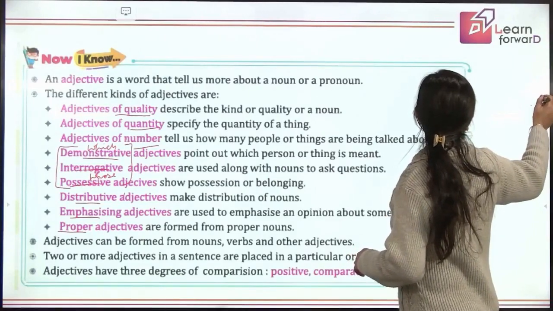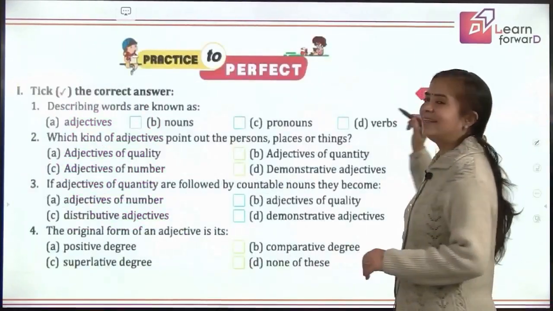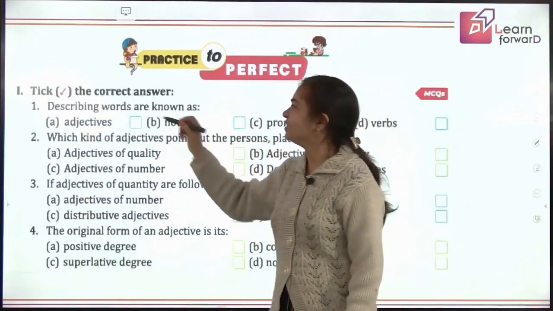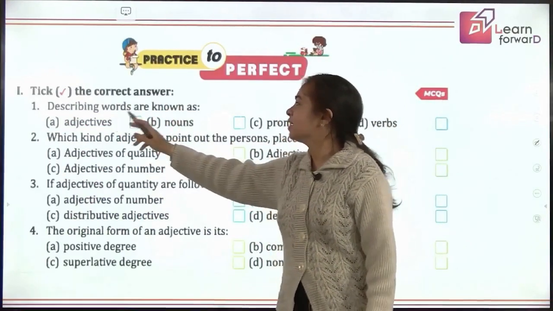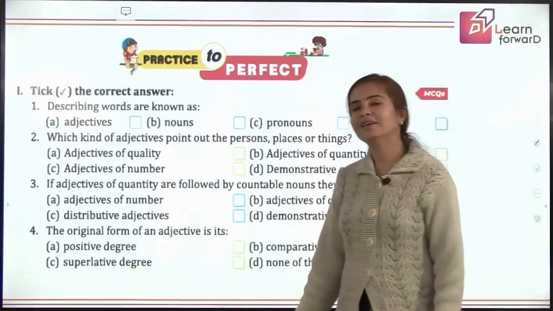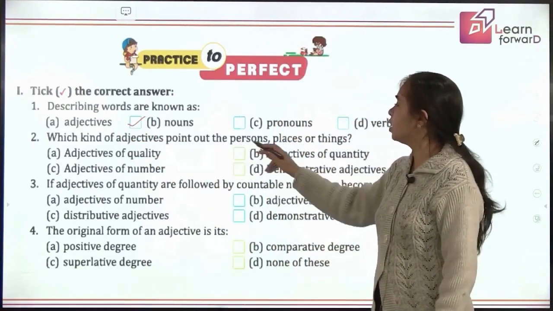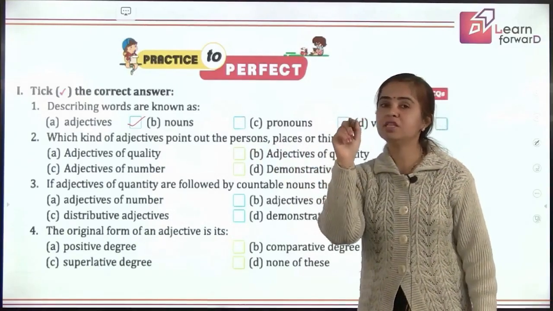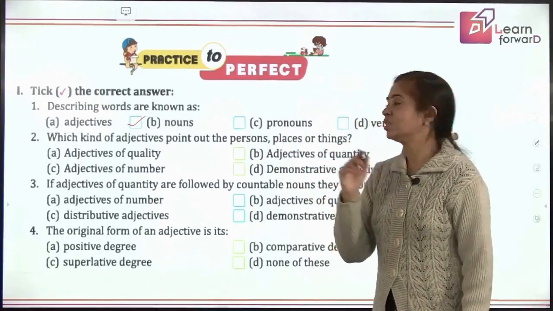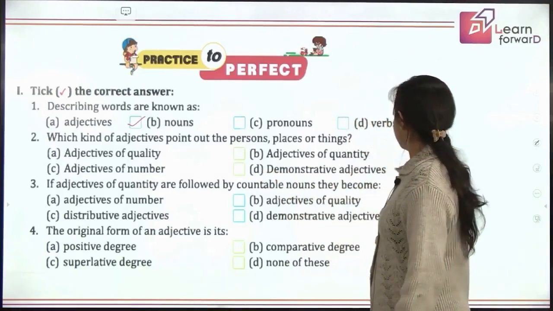Now, it's time for, yes, check your knowledge. Pick the correct answers. Describing words are known as, of course, we are doing adjectives. Which kind of adjectives points out the person, places, or thing? Point out is which. That means demonstrative adjectives.